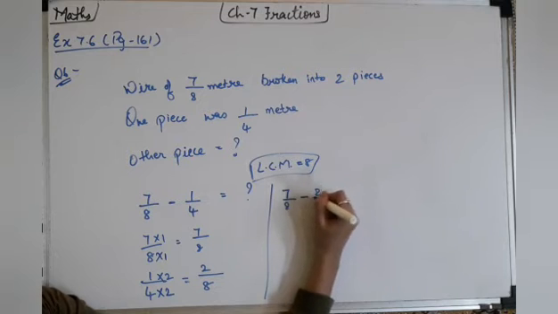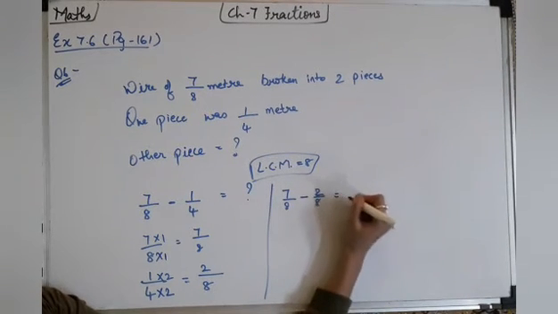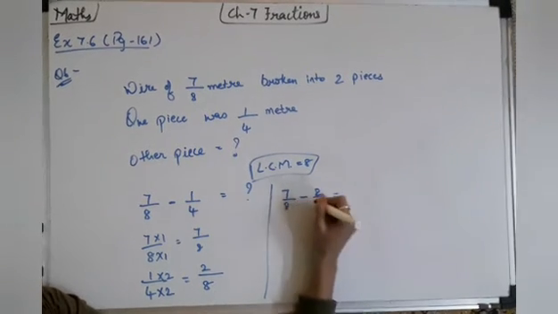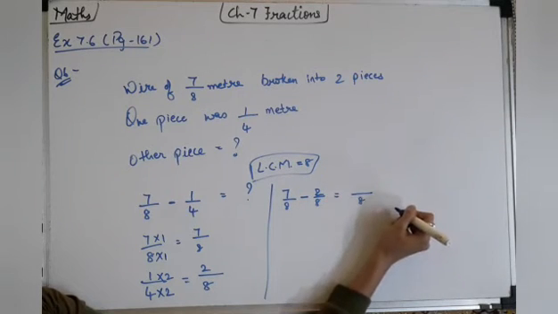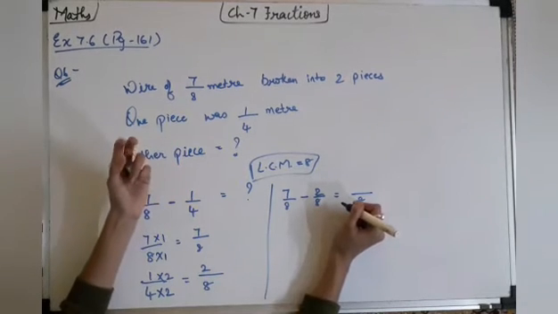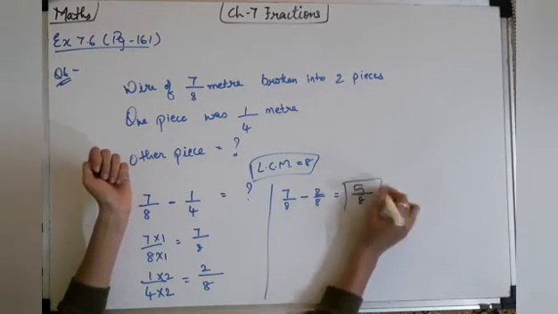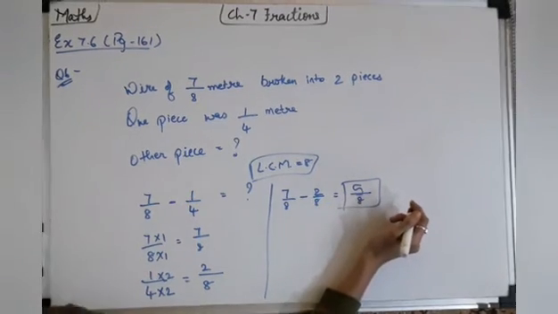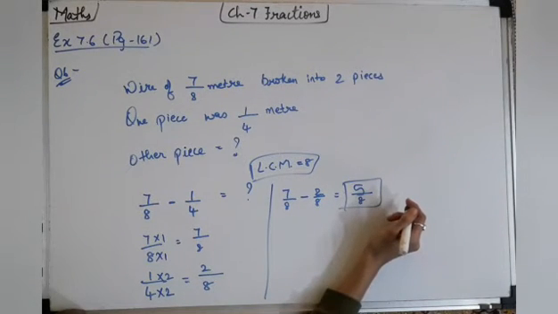7/8 minus 2/8 is equal to, so 8 and 8 denominators are same, so you will get the denominator 8. 7 minus 2, so we will count from 3, 3, 4, 5, 6, 7, 5. So the other piece was 5/8. It is easy.